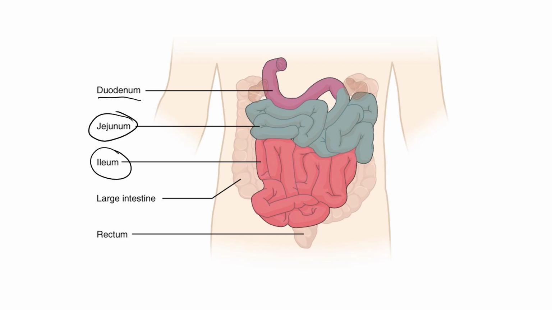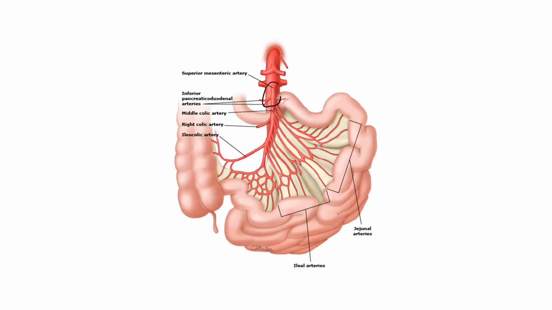Okay, I'm telling you that because I'm going to go over some blood vessels real quick. Here you can see the mesenteric artery, which carries oxygenated blood. The mesenteric artery is going to branch into the pancreatic duodenal artery, which is going to carry oxygenated blood to the duodenum.